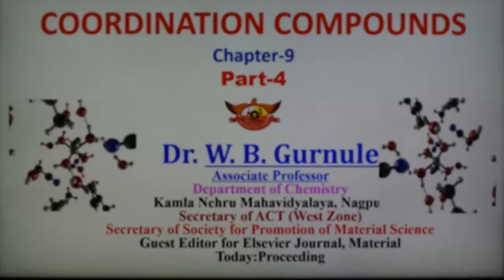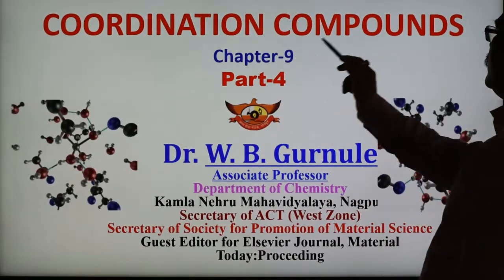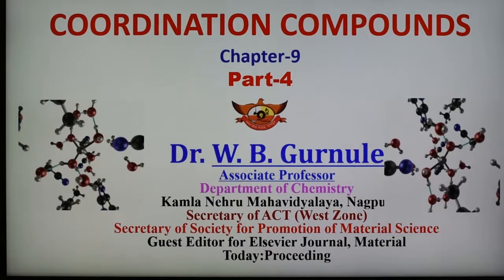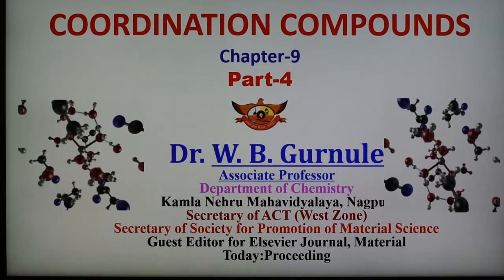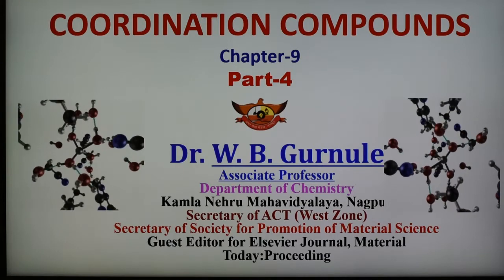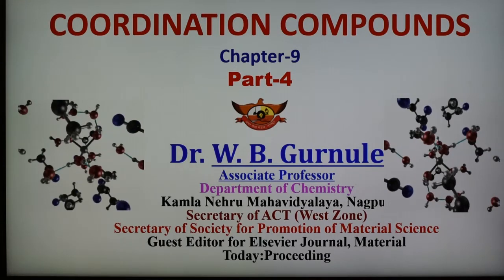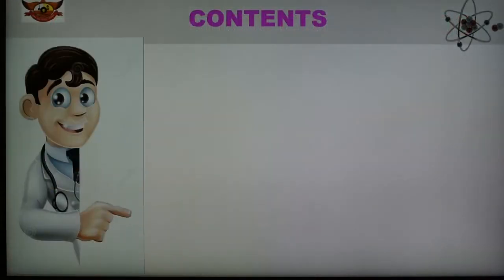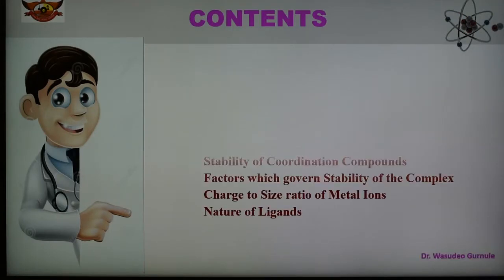There are 4 structural isomers and their examples, and after that we are also going to discuss the stability of coordination compounds or complexes, and the factors which affect the stability of the complex. All this part we are discussing in today's presentation. So today's topic is coordination compound chapter number 9, and today's part is part 4. The parts that we are going to discuss are given here in this slide.